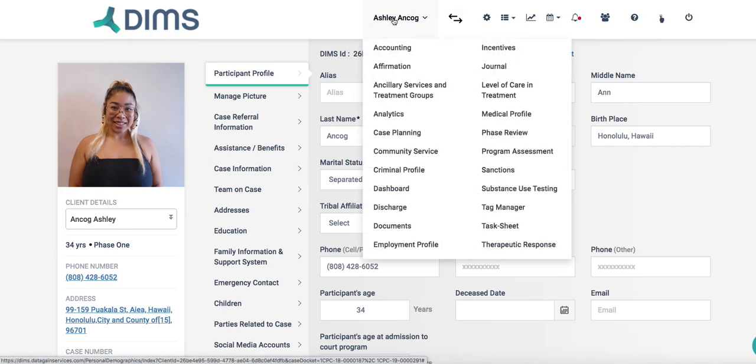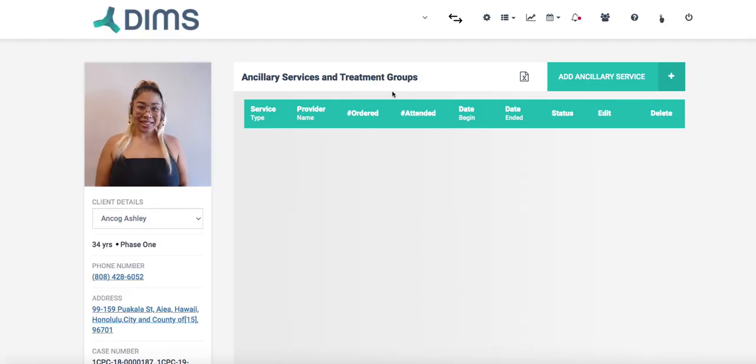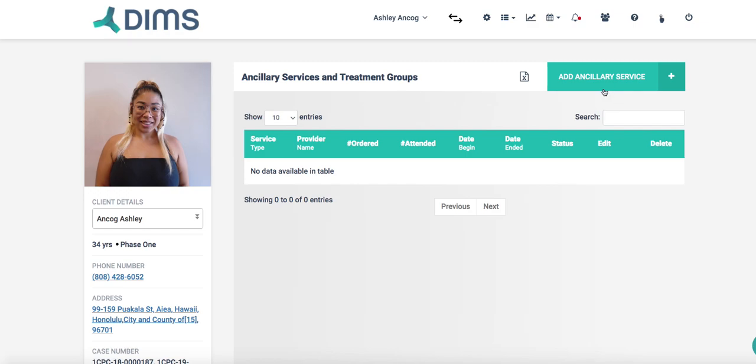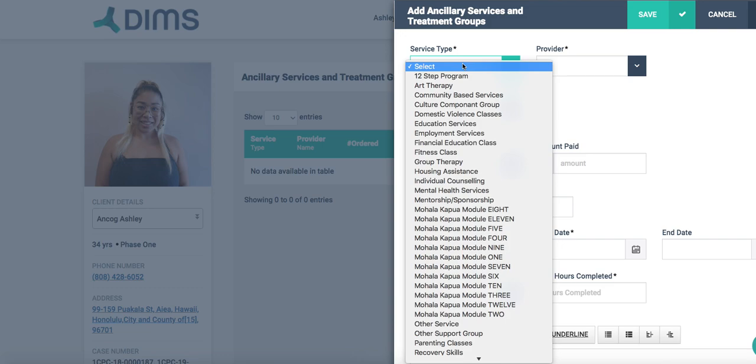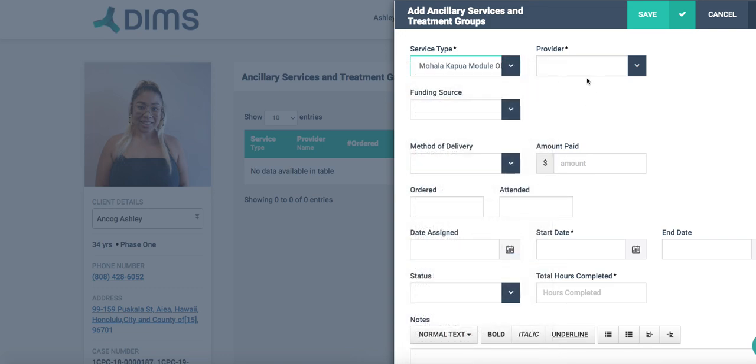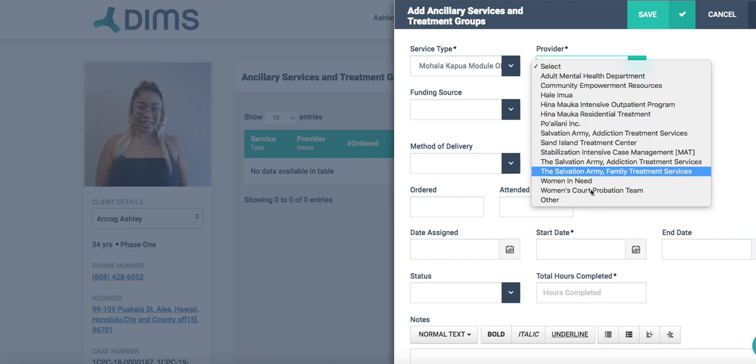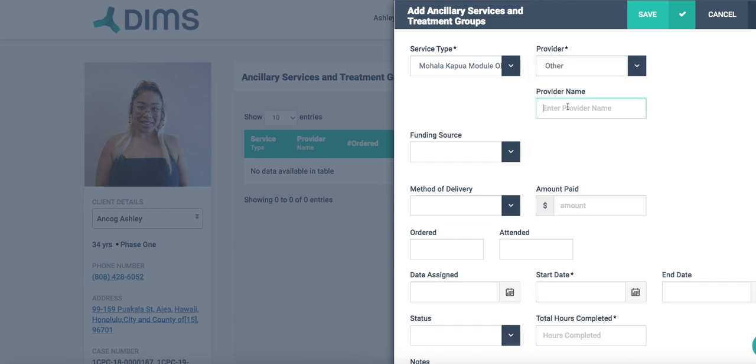So what I want you to do is go up to the individual menu and slide down to ancillary services and treatment groups. Now you're going to hit ancillary service group, okay? Go in here and find module 1, okay? And whoever the provider is, if it's the court, you might want to put other here and put court. But you can put whatever provider you need to in there. If you want to put in a funding source, if there's a cost associated, you can do that too.